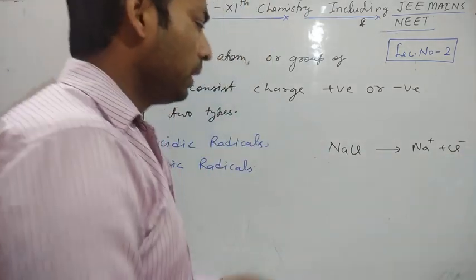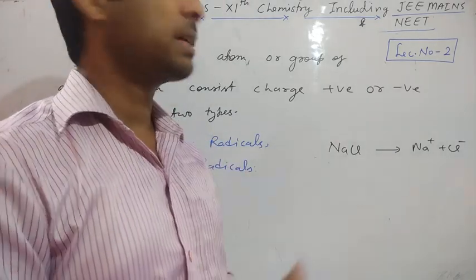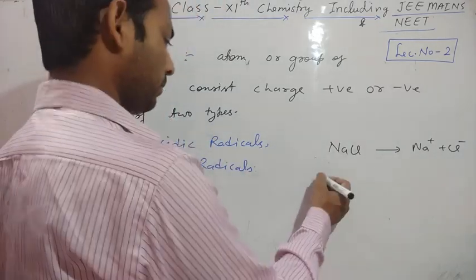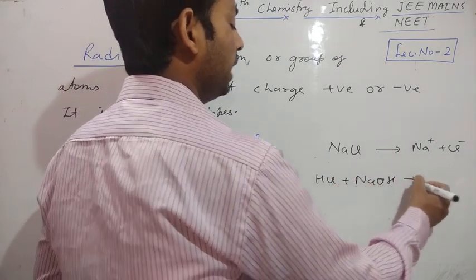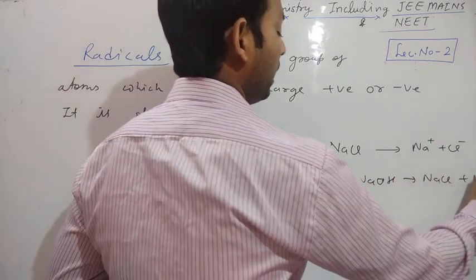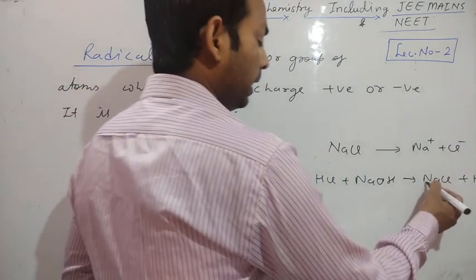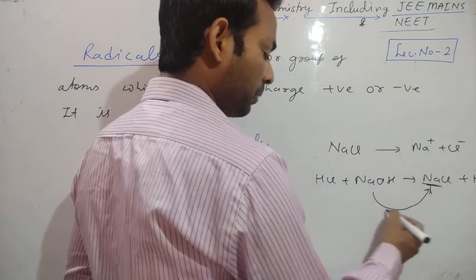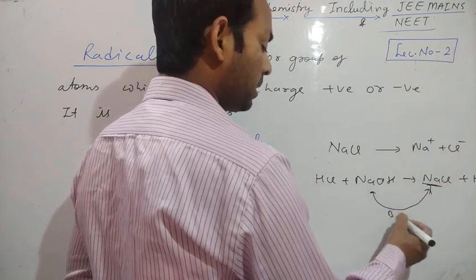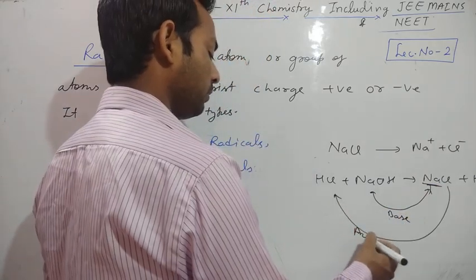We know NaCl is made during the neutralization reaction of HCl and NaOH. When HCl reacts with NaOH, it gives NaCl and H2O. Na comes from NaOH, the base, and Cl comes from HCl, hydrochloric acid.